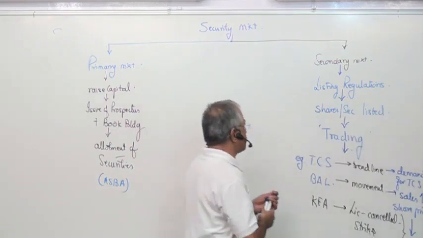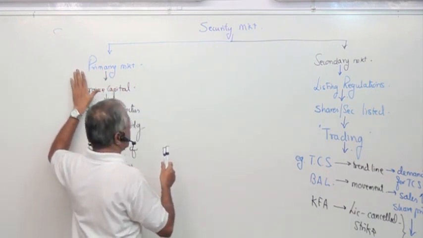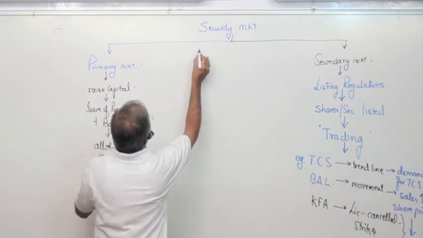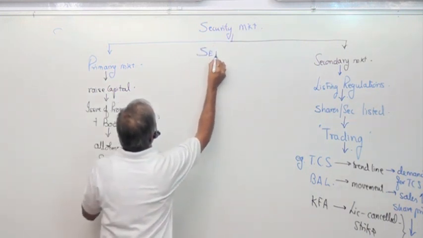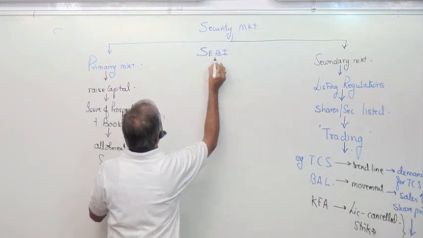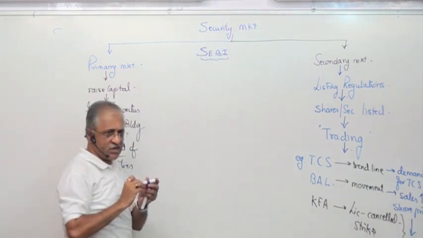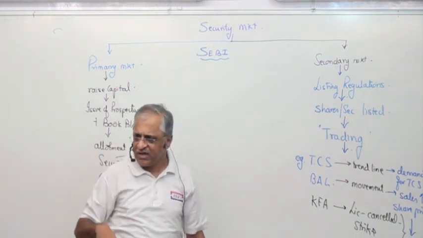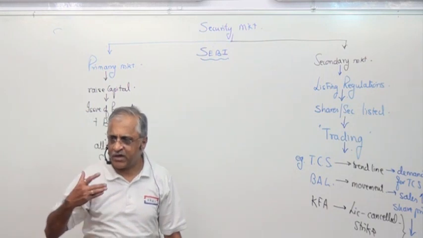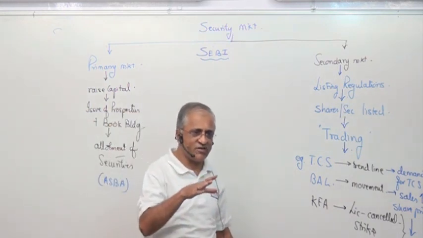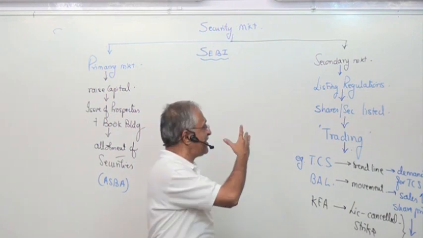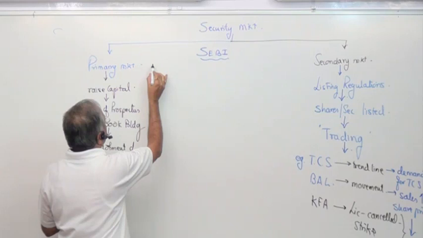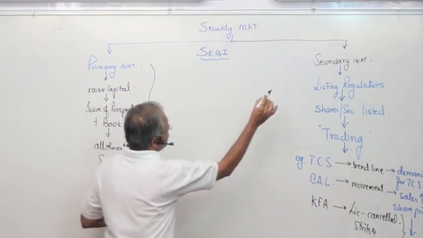Now the next one is about both this primary market and secondary market. The head here is SEBI, Securities and Exchange Board of India. At present, U.K. Sinha is the chairman there. He has been given an extension also, because the market worldwide is going bad. So you need a person who has been there for years together. So the extension period has been given. What does SEBI do here? We'll understand this both ways.